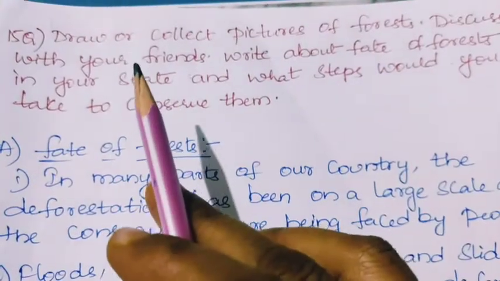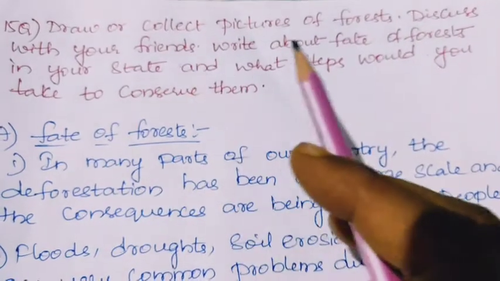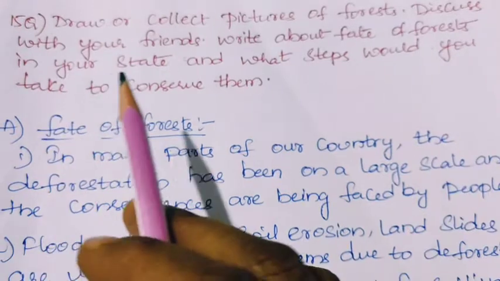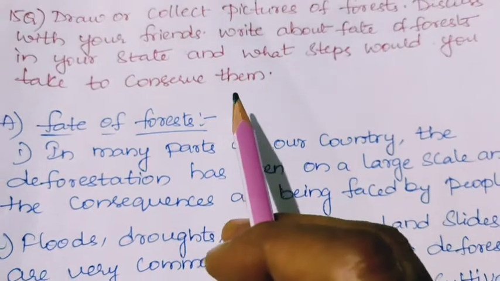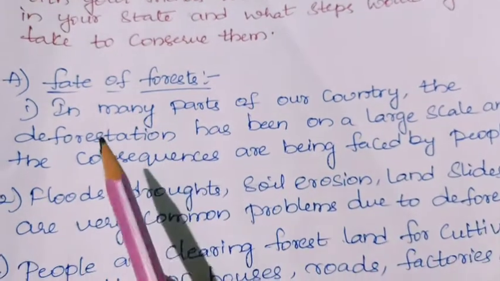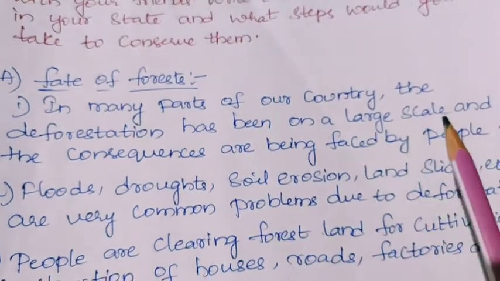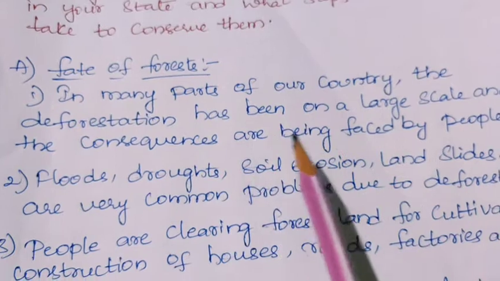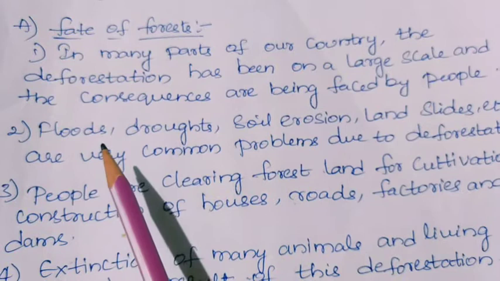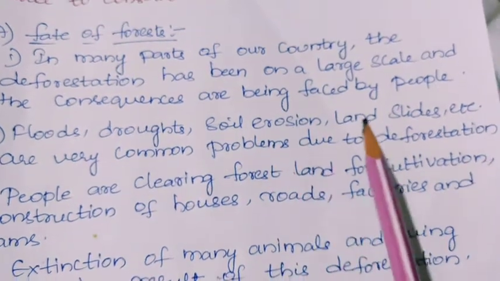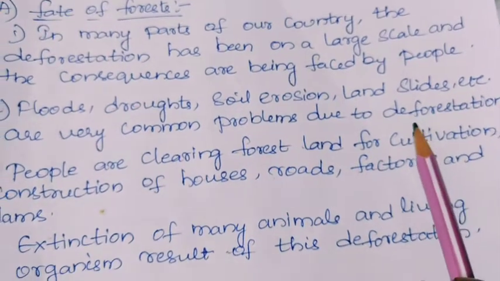Next question. Draw or collect pictures of forests. Discuss with your friends. Write about the fate of forests in your state and what steps you would take to conserve them. So firstly we'll see the fate of forests. In many parts of our country, deforestation has been on a large scale and the consequences are being faced by the people. So the consequences are floods, droughts, soil erosion, landslides, etc. These are very common problems due to deforestation.